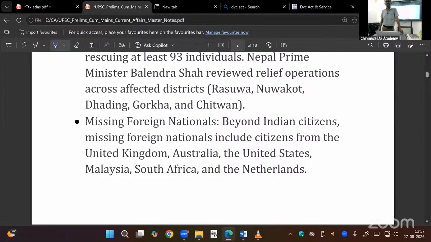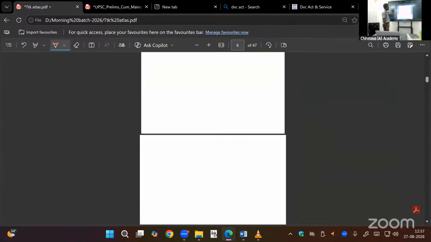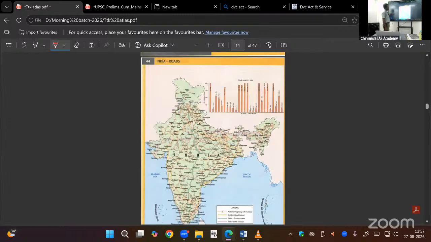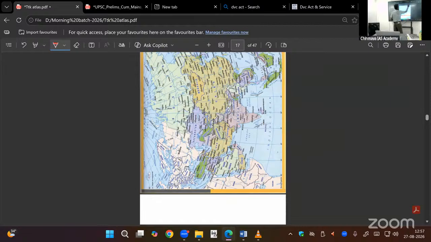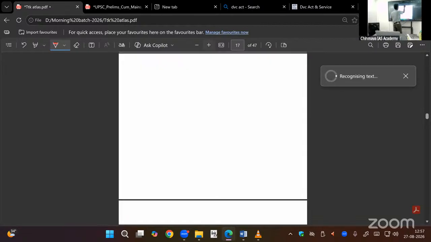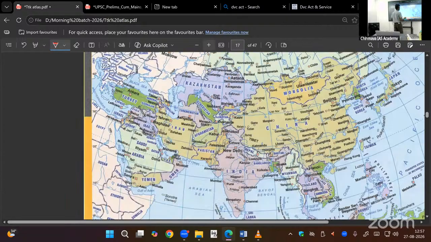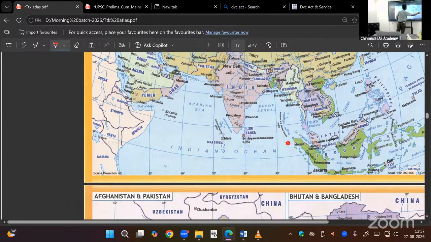Even during the tsunami, Operation Rainbow was conducted by the Indian Navy in the Indonesian region immediately after the tsunami, because that region was affected most. The earthquake took place on the western side of Sumatra Island under the sea water. So Indonesia was most affected.